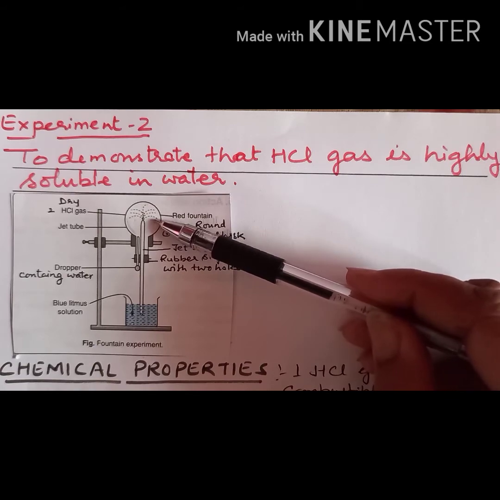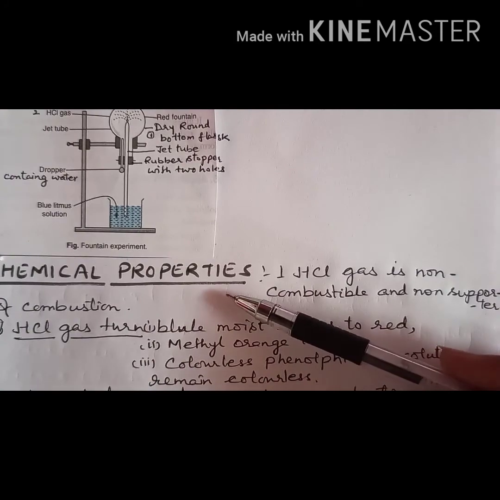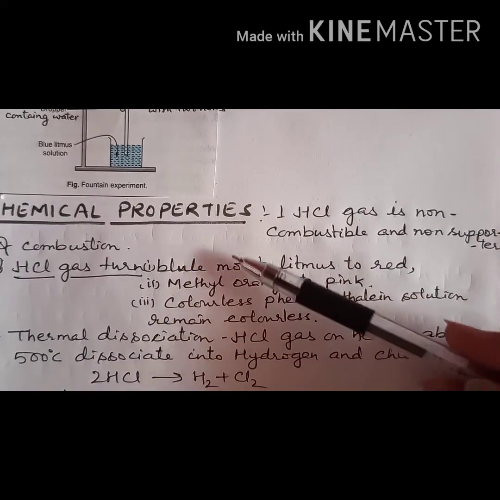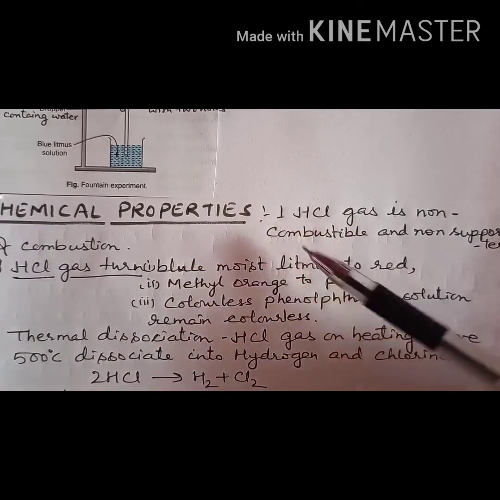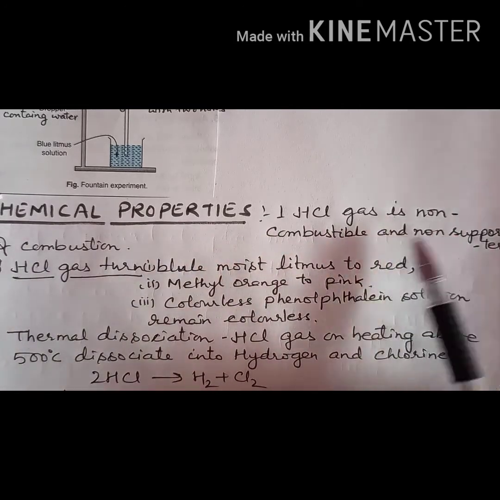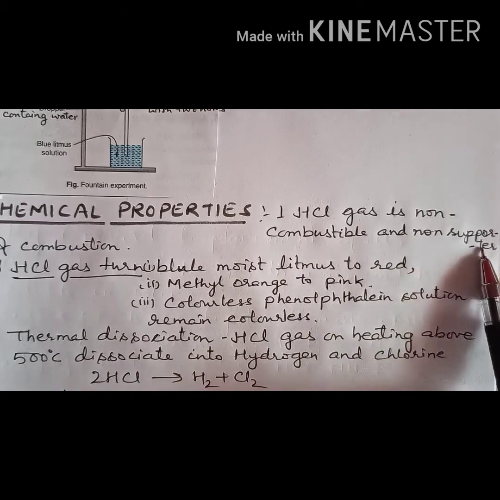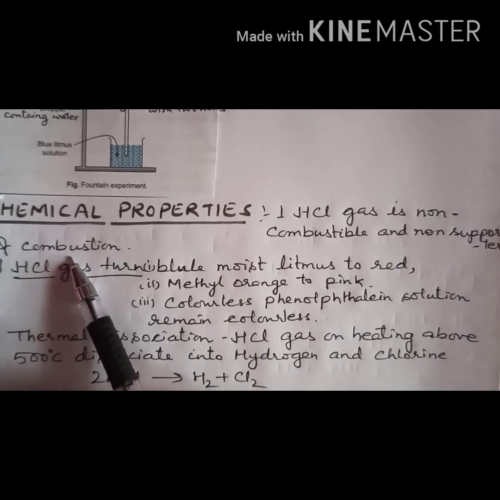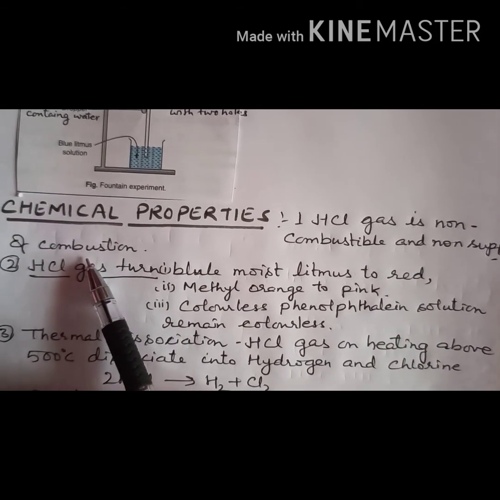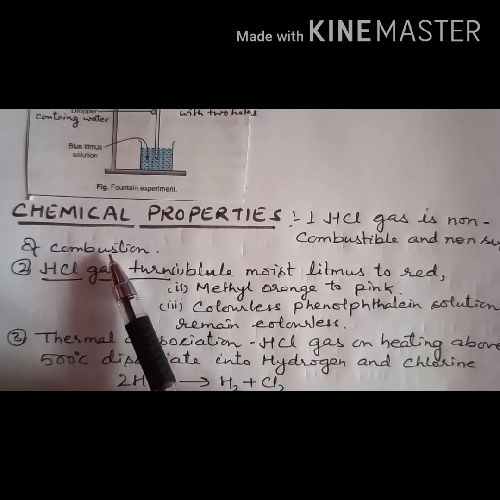Right? Understood? Now next are the chemical properties of HCl gas. HCl is non-combustible. What is the meaning of non-combustible? Which doesn't burn. And non-supporter of combustion means which doesn't support burning.